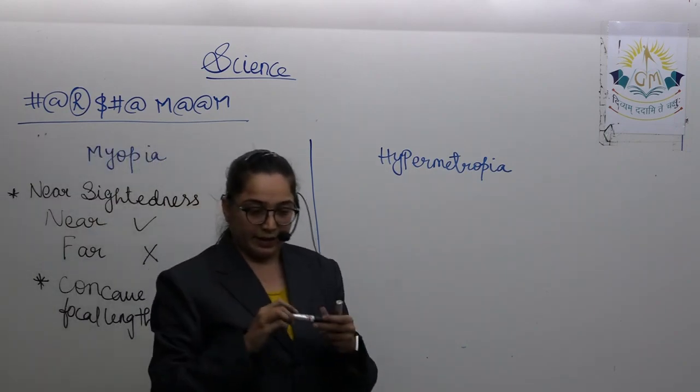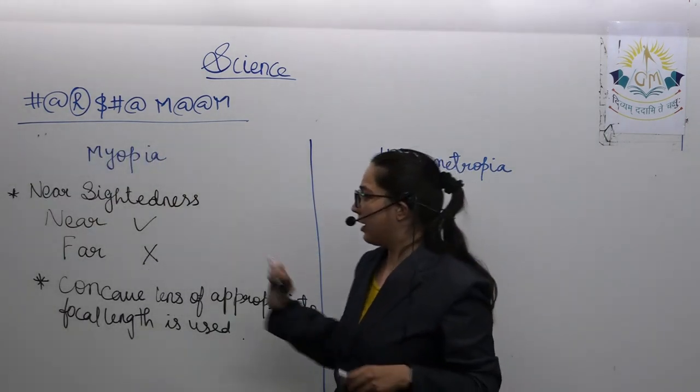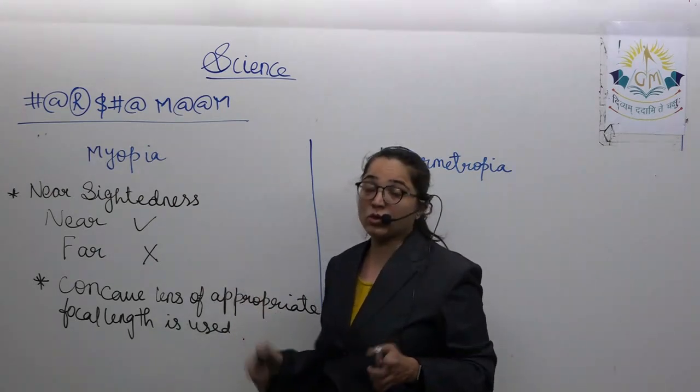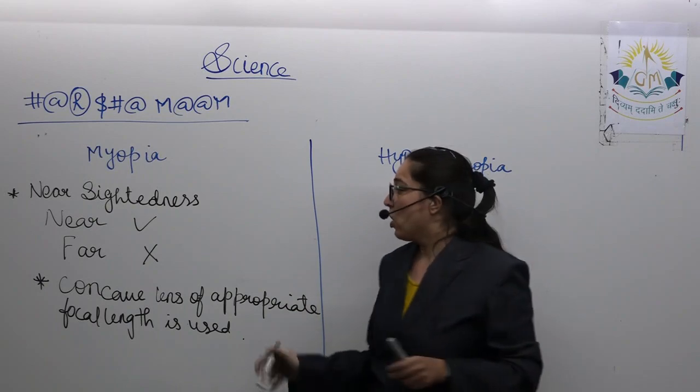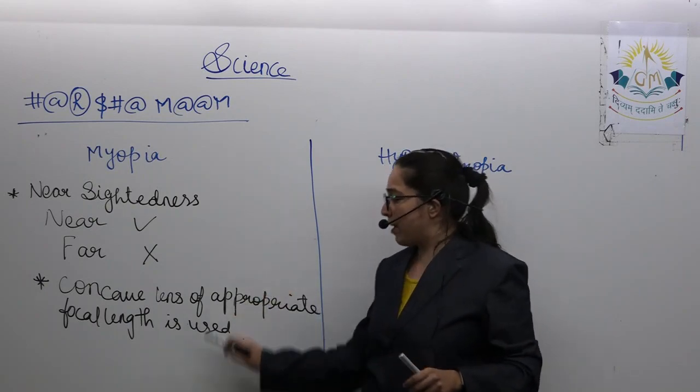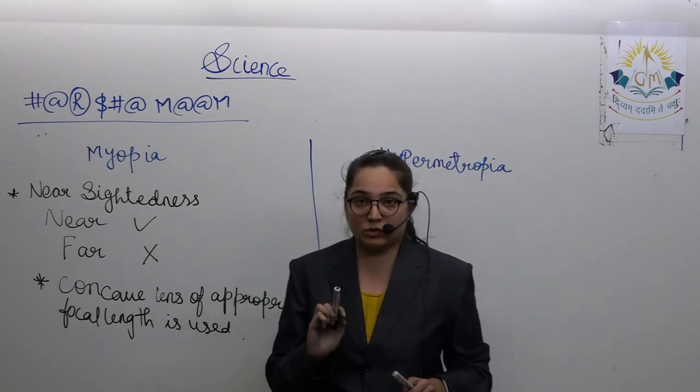Near sightedness: near, you are able to see; far, you are not able to see. And in order to remove this defect, a concave lens of appropriate focal length is used.